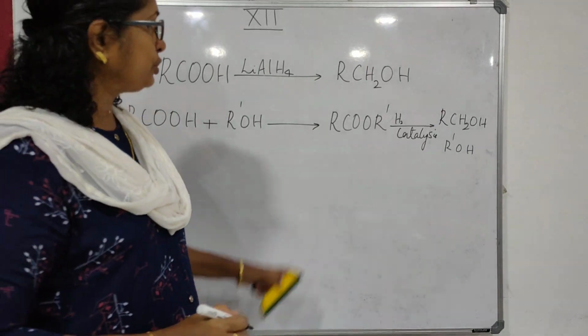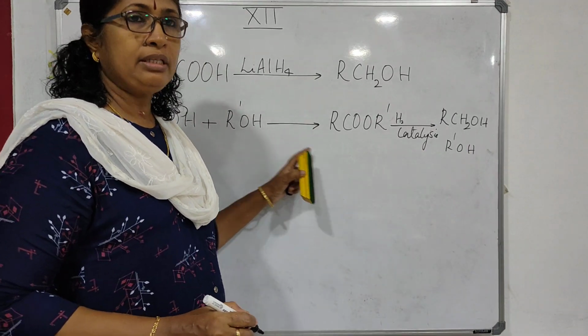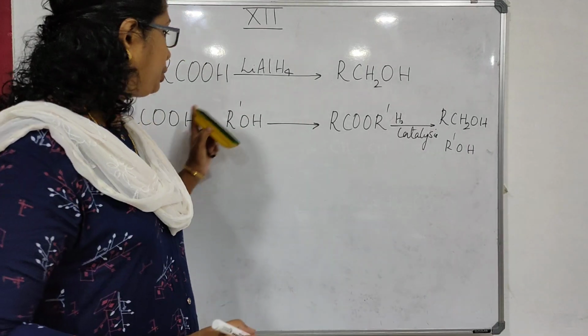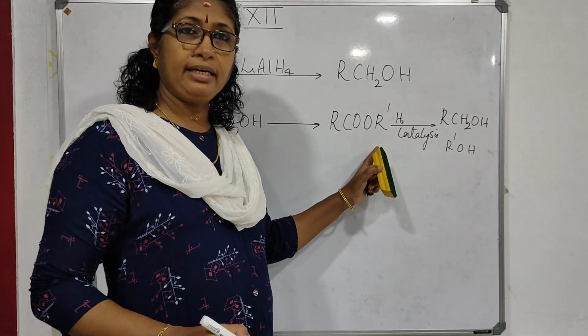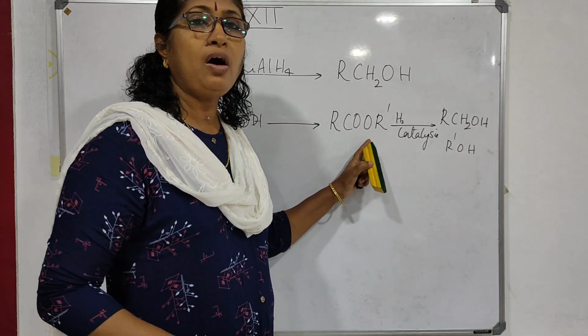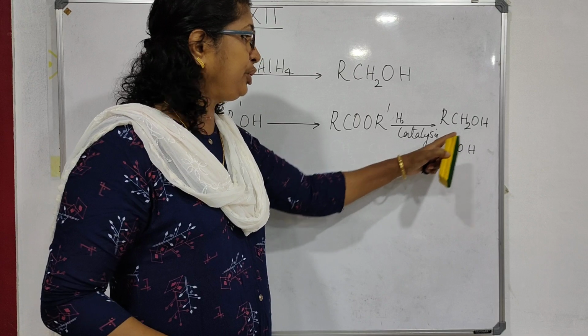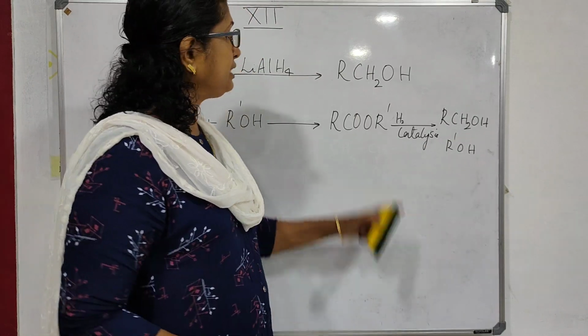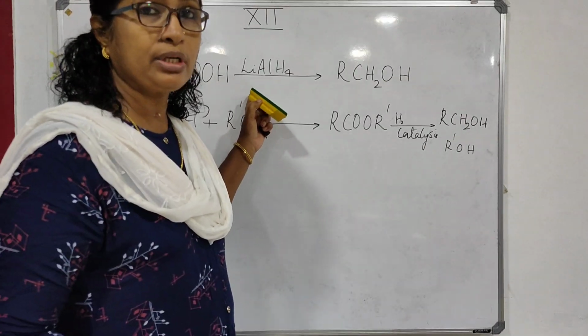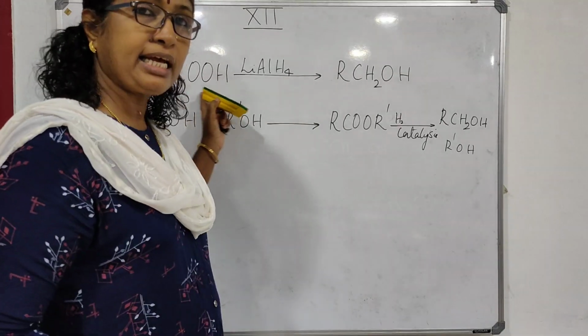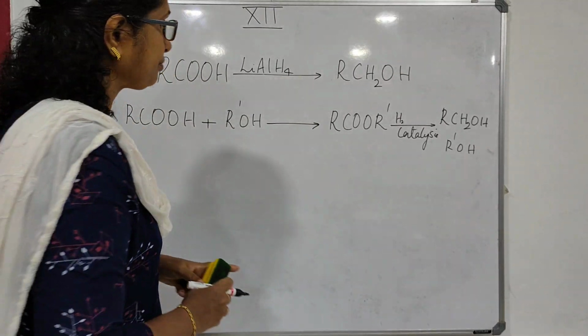So you can do this method. This is a cheaper method. First you convert it to an ester, then the ester on catalytic reduction gives alcohol. This is a cheaper method to convert a carboxylic acid to alcohol.